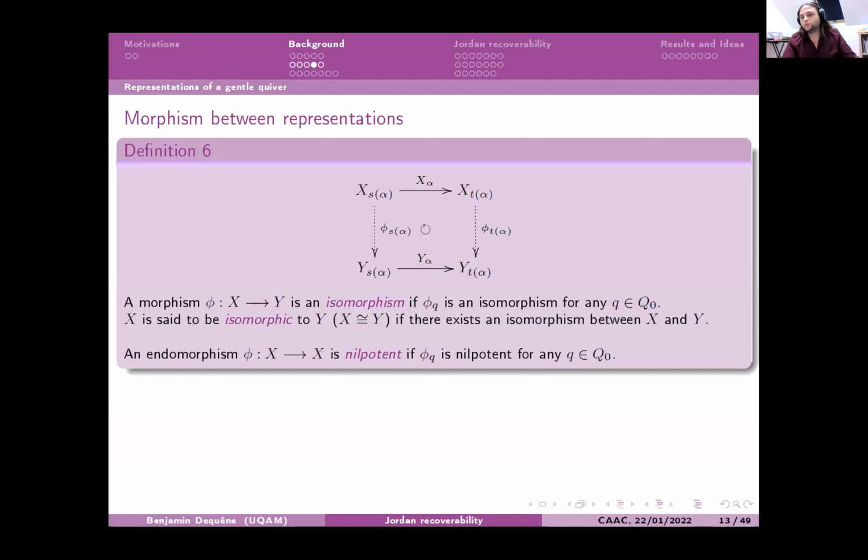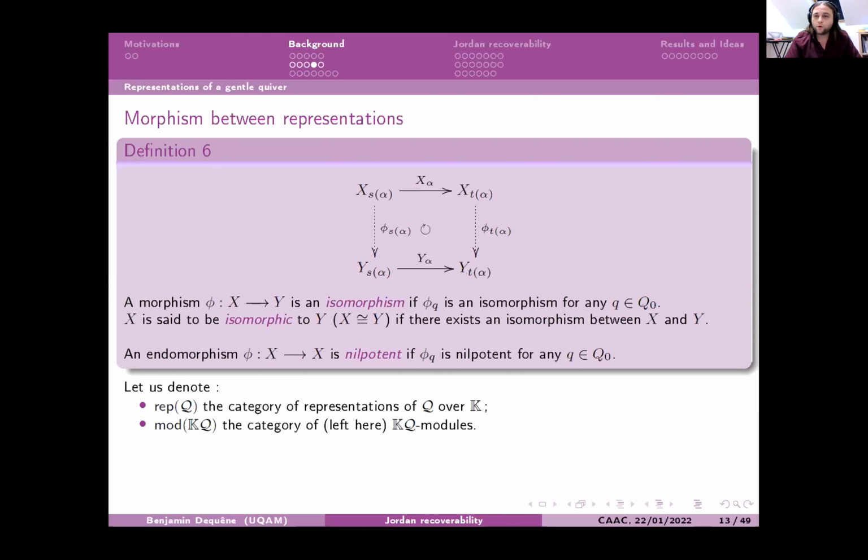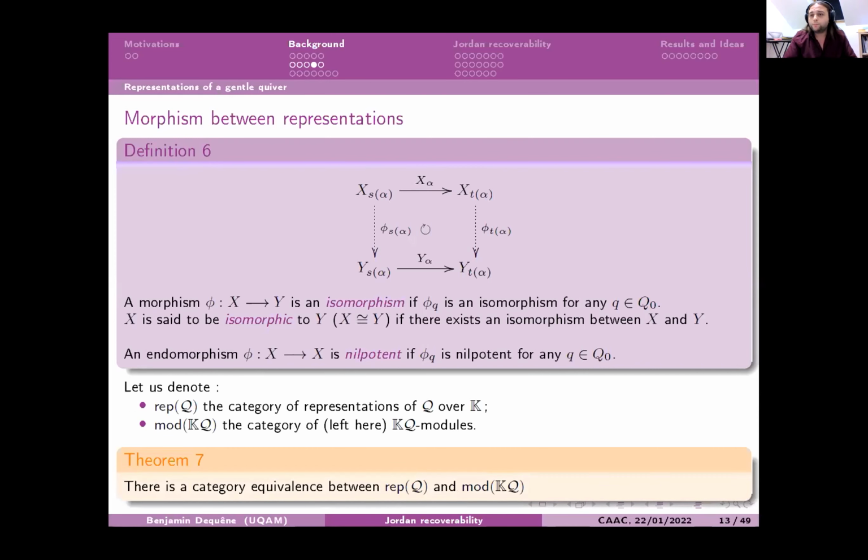We can also say that two representations are isomorphic to each other, and we can also talk about nilpotent endomorphism, like you can maybe think about it. And just for some of you that don't know very much about representations, just a little thing to have in mind: a representation is the same thing as a module, following the last result.